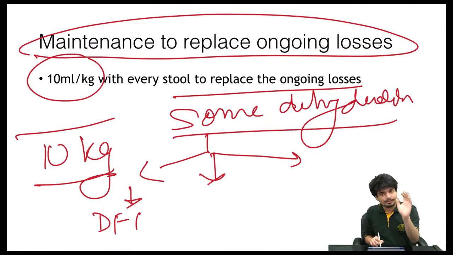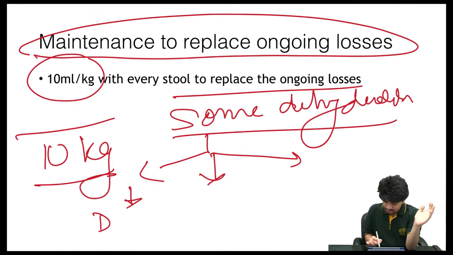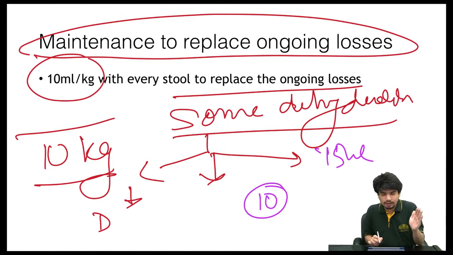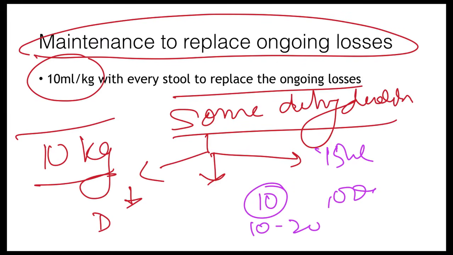They can ask you a very simple question also, that you have to just rehydrate the child, calculate the fluid requirement, that is just 75 ml per kg. They can ask you what is the daily fluid requirement, that will be based on Holliday-Segar. So for the child up to 10 kg, it is 100 ml per kg. 10 to 20, add 50 ml per kg. More than 20, 20 ml per kg.